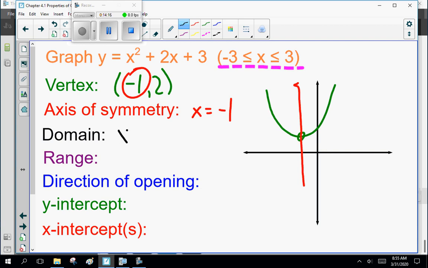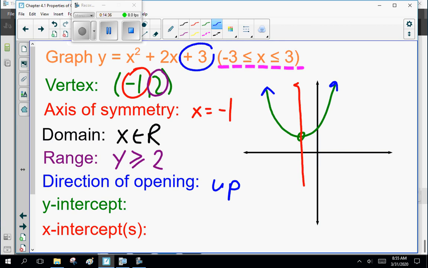Now domain, x is all real. Range, y is greater than or equal to 2, the bottom of your vertex. Direction of opening. This opens up. Smiley face. The y-intercept, that is when x is 0, the y-intercept equals +3. X-intercepts, there are none. Does not cross the x-axis.